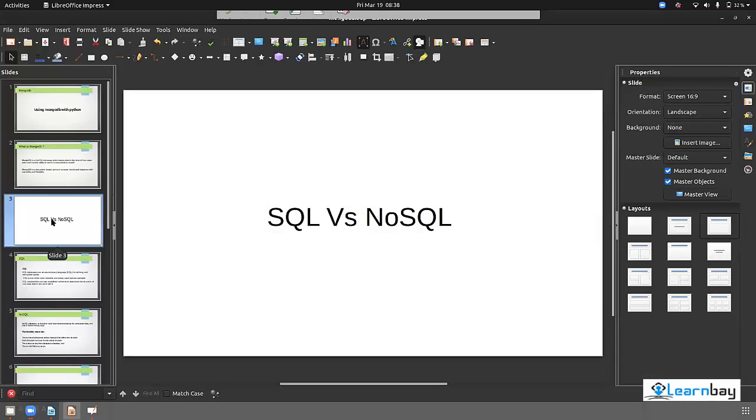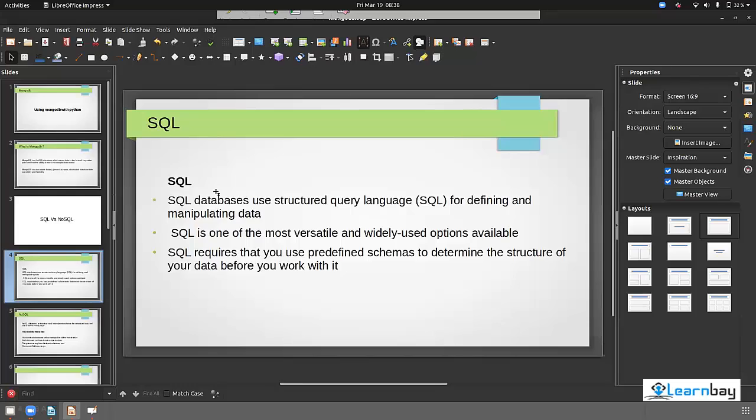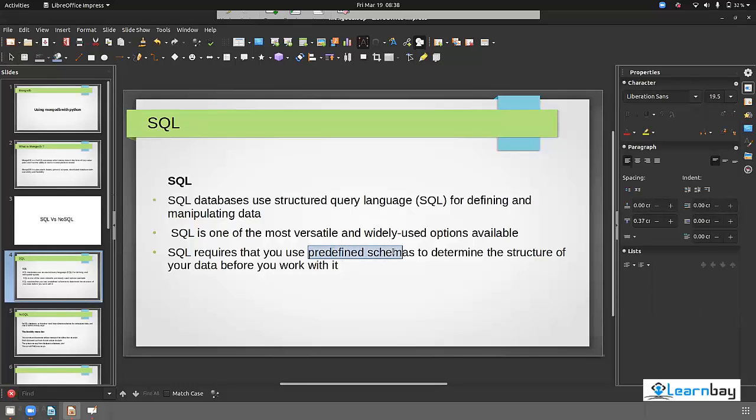The difference between a SQL and a non-SQL database. Okay, so let's see about the SQL database. SQL databases use structured query language for defining and manipulating data. SQL is one of the most versatile and widely used options available. SQL requires that you use predefined schemas. This is the important feature here in SQL. SQL requires that you use a predefined schema to determine the structure of your data before you work with it.